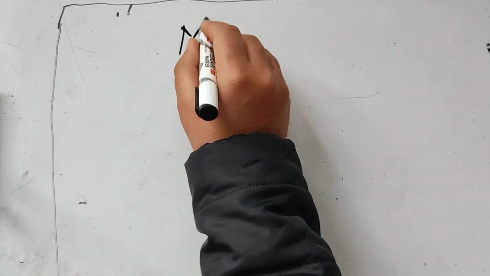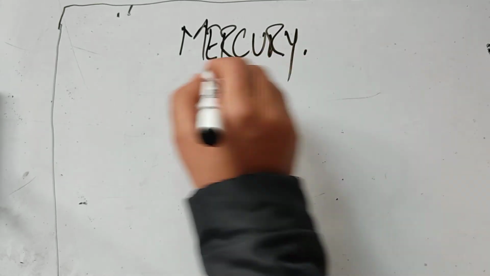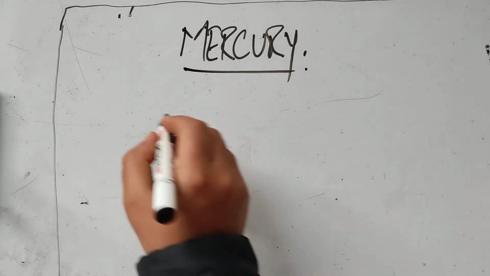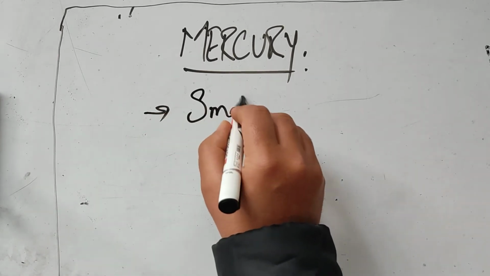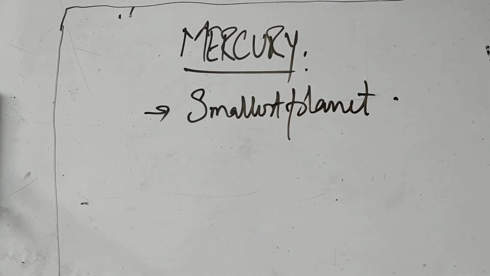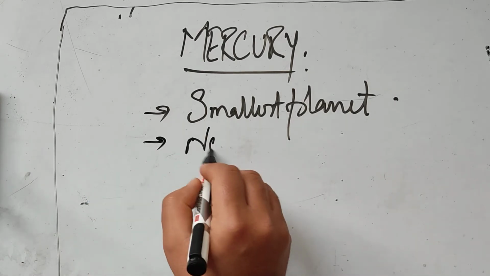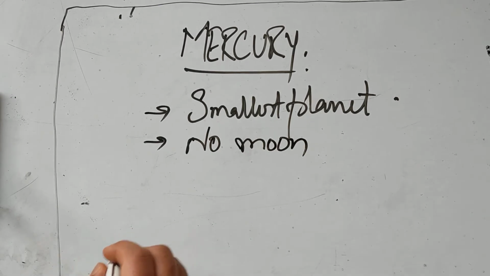Now we are going to talk about these planets one by one. The first inner planet that we have is Mercury. Mercury is the planet that is closest to the sun. So obviously the temperature will be very high, but it's also the smallest planet in our solar system. And there is no moon over there, that is, there is no natural satellite that would revolve around it.